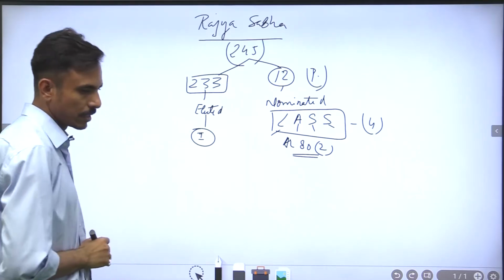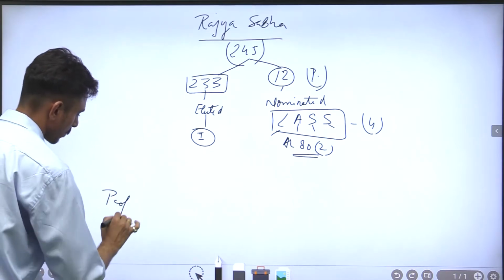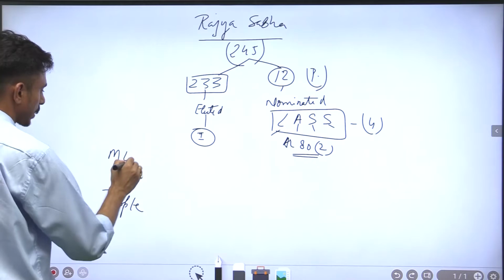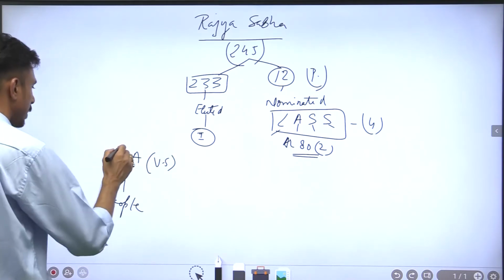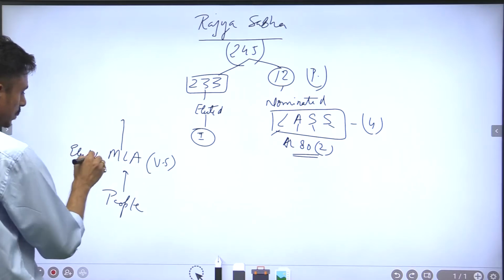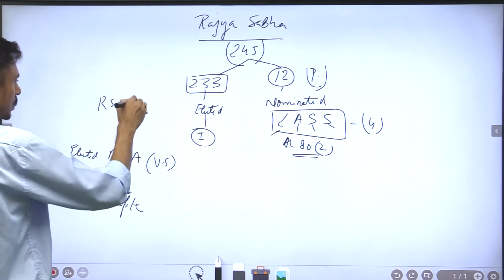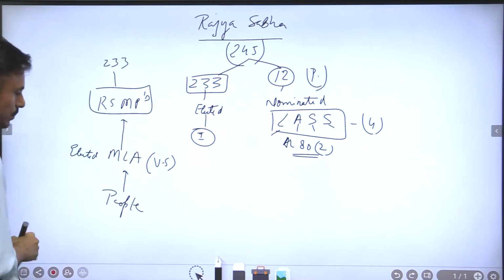We all know how it takes place. People vote for the Vidhan Sabha elections. They elect MLAs, right? MLAs sit in Vidhan Sabha, right? And MLAs in turn, I'm talking about the elected MLAs, elect the Rajya Sabha MPs. And how many? 233, right?